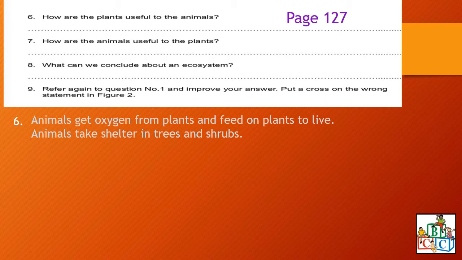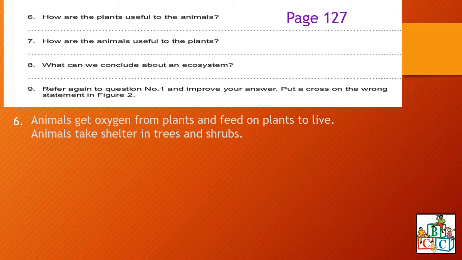Animals get oxygen from plants. Okay, all animals get oxygen from plants. You have some animals, herbivorous animals, who are going to feed on plants to live. Herbivorous animals such as the deer, the cow, the rabbit, the goat. Okay, animals take shelter in trees and shrubs. Animals such as monkeys are going to take shelter in trees, as well as birds. So this is how the plants are useful to animals.